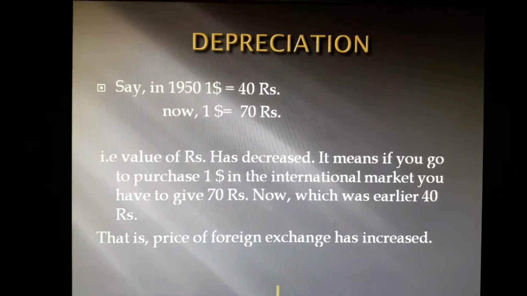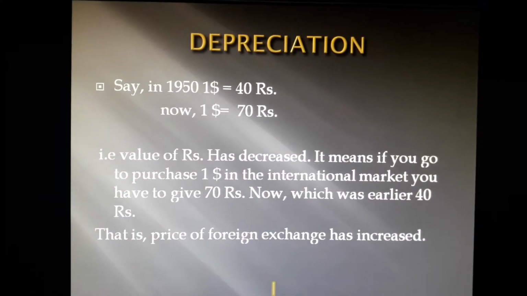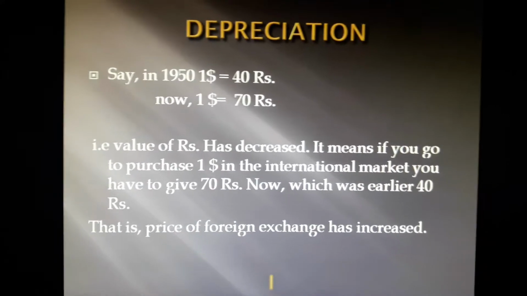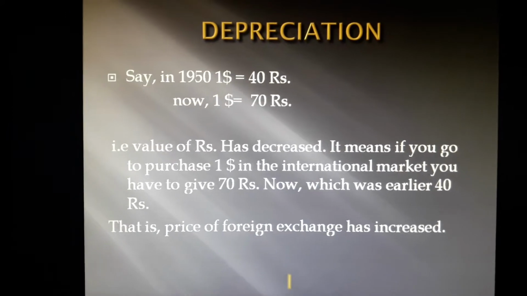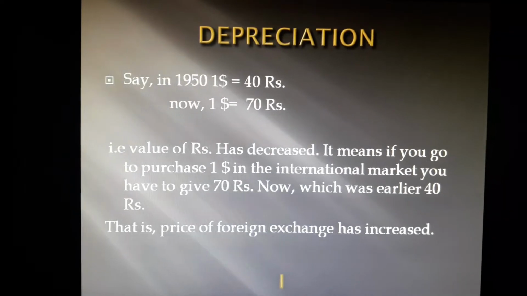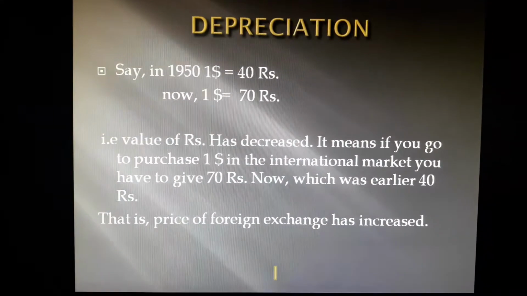First, depreciation. The meaning of the word depreciation is that its value has been reduced over a period of time. Say in 1950 $1 was equal to 40 rupees. Now $1 is equal to 70 rupees.